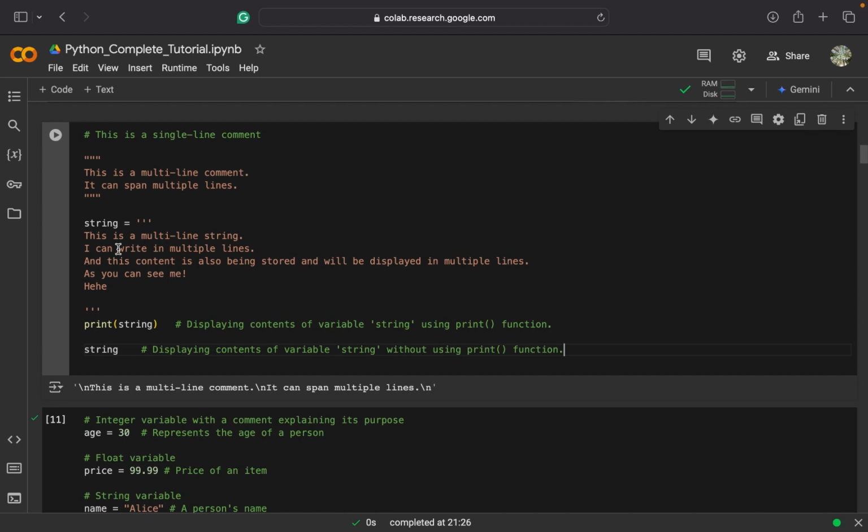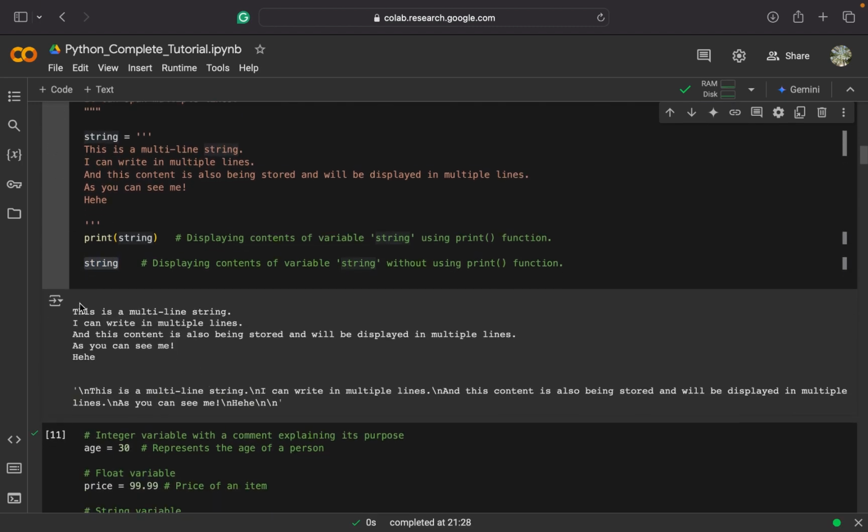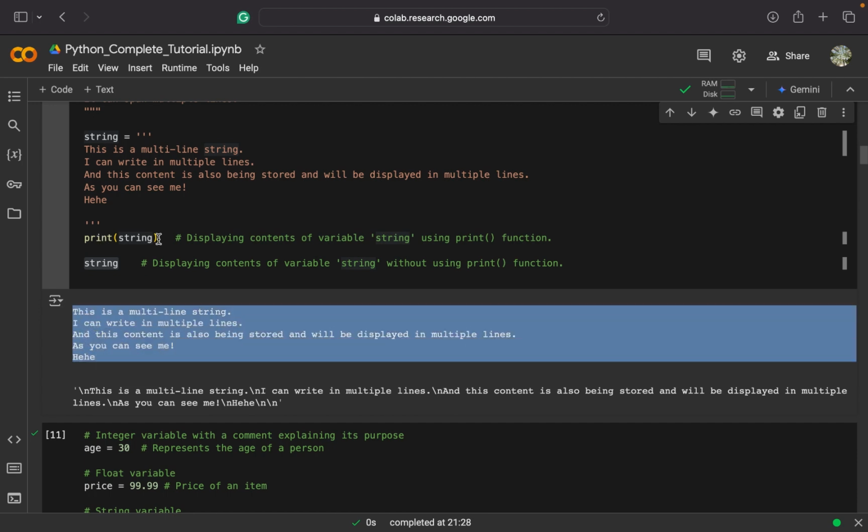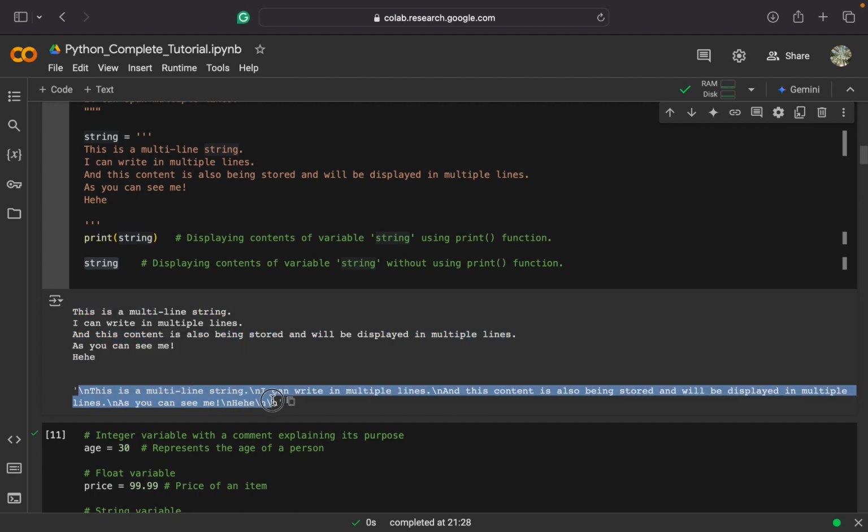Now here I'm just putting my code back, and I initialized a string variable, and then here I'm showing what happens if I print this string variable using a print function, and if I just write the name of this variable at the end of our chunk of code, then it will again print the contents of this variable, as you can see here. So this was the result of the print statement, and here you can see it is again displaying output because of this variable at the end of this chunk of code.